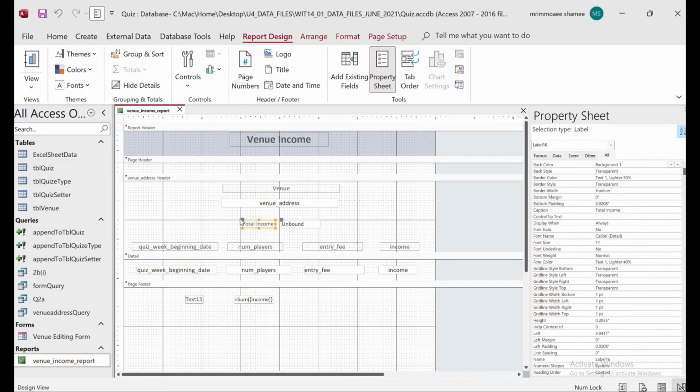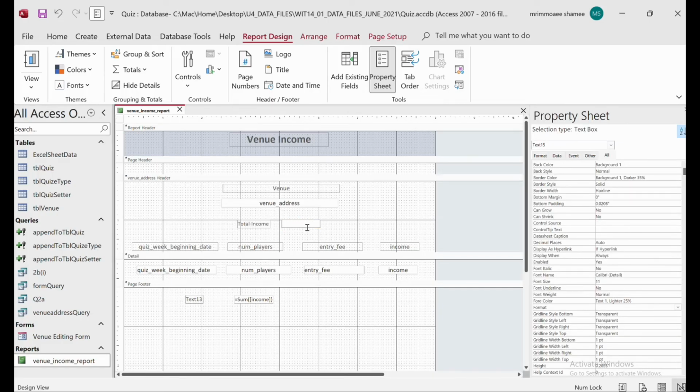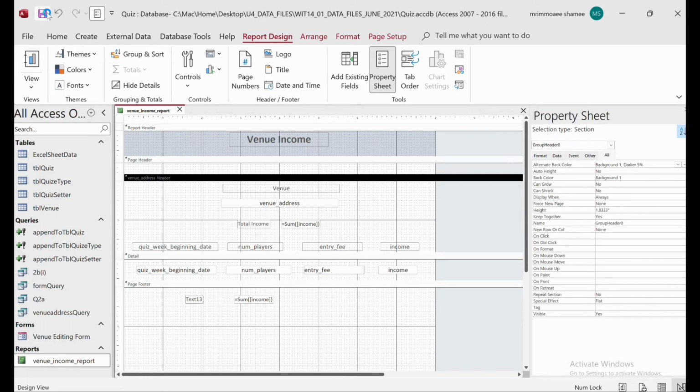So always try to move with the black spot, right? So it will go individually. Then we will add the sum. For the total income we need to add the sum of the income, right? So first bracket, then third bracket, close it with the first bracket. So inside this one add the income, and then save these things.